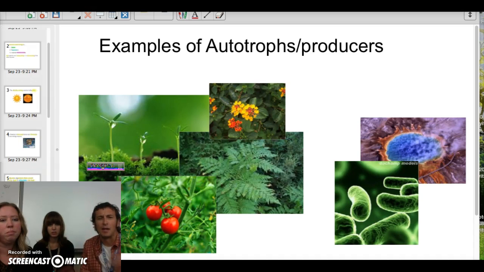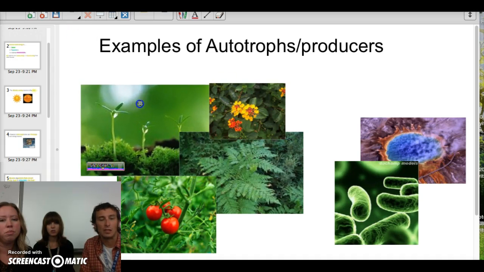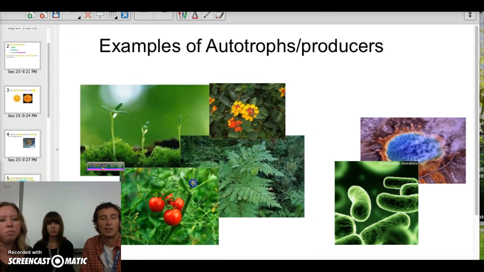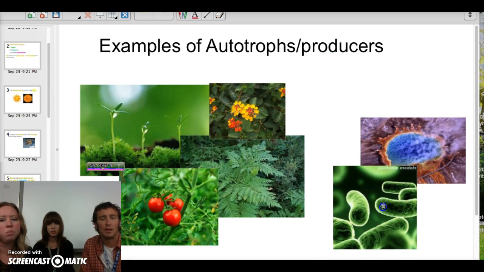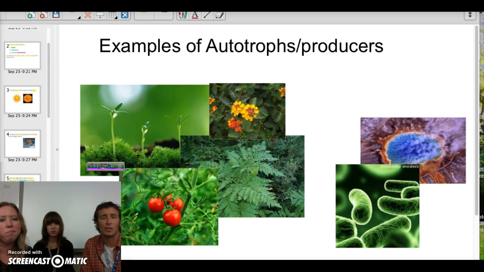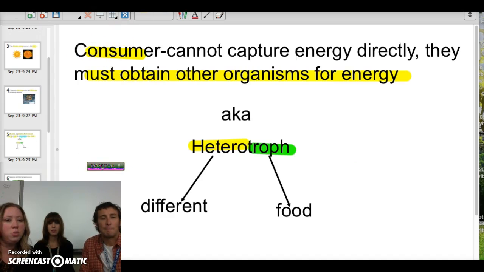Normally, when we're talking about examples of autotrophs or producers, you can use those interchangeably, synonymously. We're talking about plants, right? Think trees, leaves of plants, but there also are some bacteria that can produce really sort of their own energy, if you will. Then we're coming into this word called consumers.